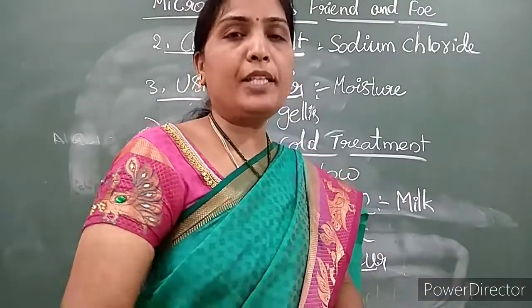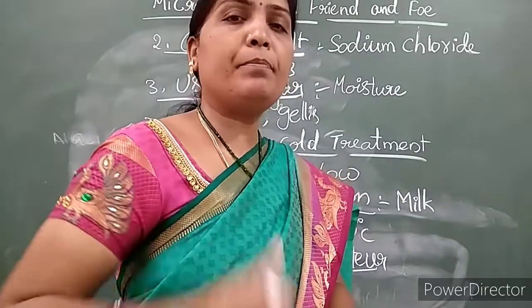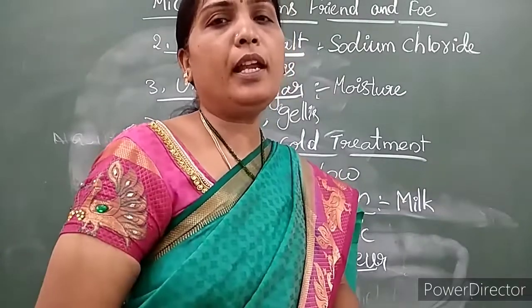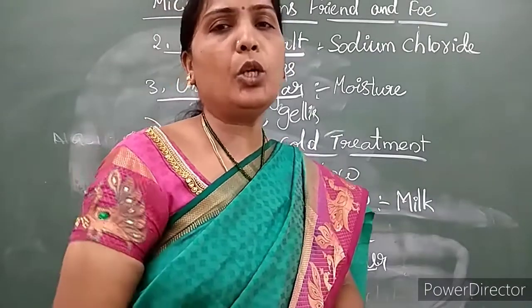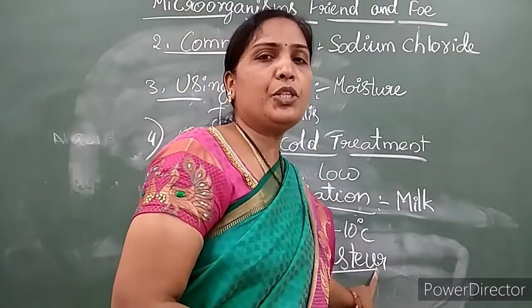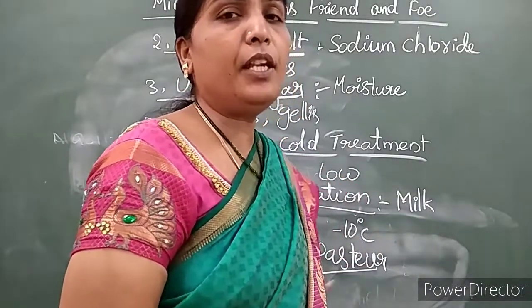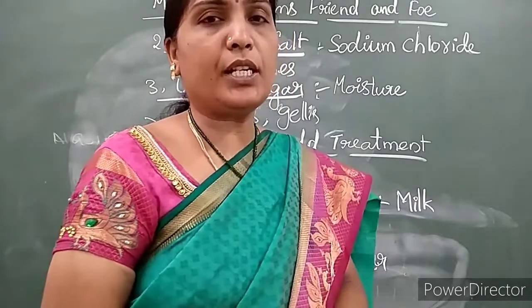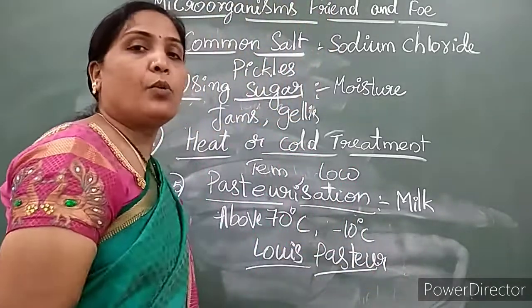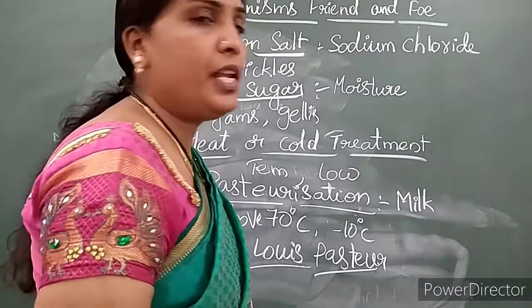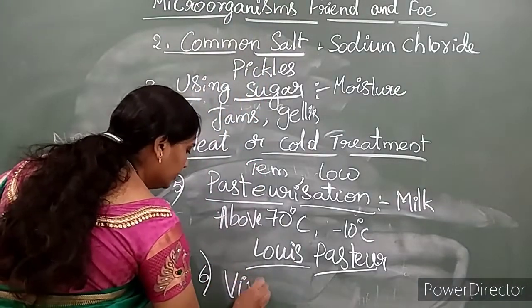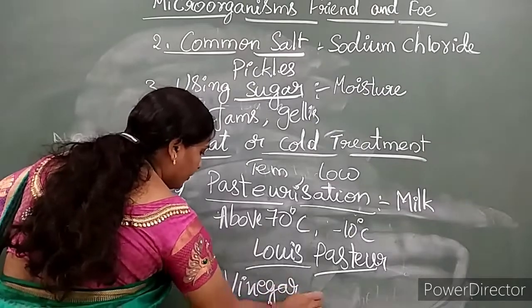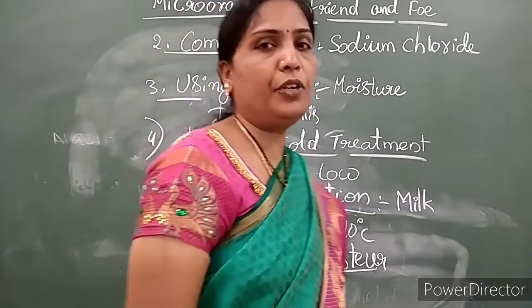Pasteurization means making the milk boil at about 70 degrees and suddenly bringing it to a low temperature, and it was invented by Louis Pasteur. And along with this we also use vinegar for the preservation of food items.